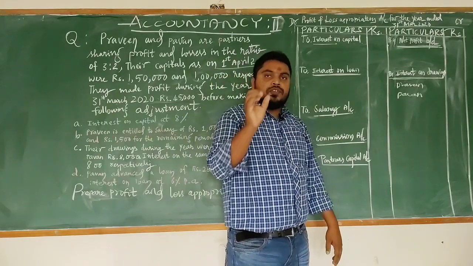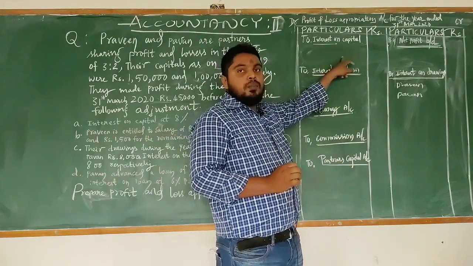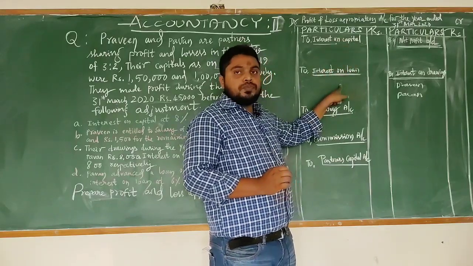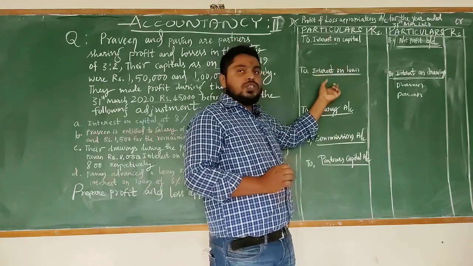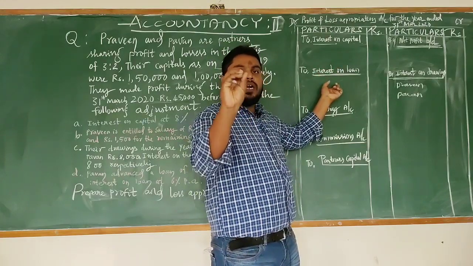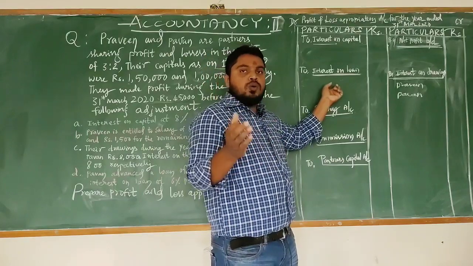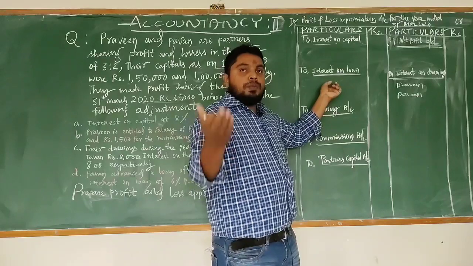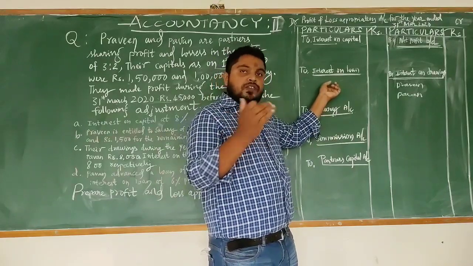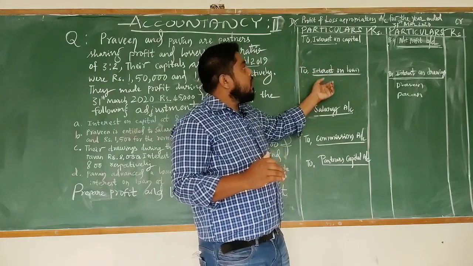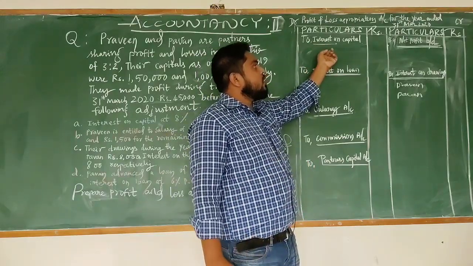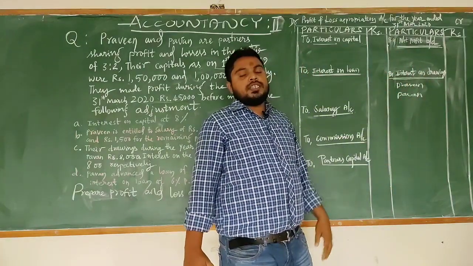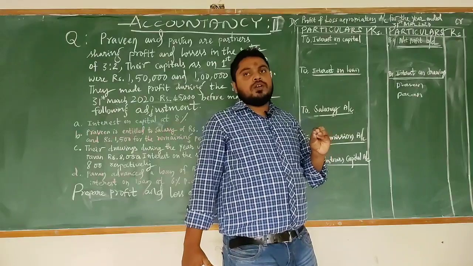So here don't get confused. This is profit and loss appropriation account. It's not a profit and loss account. This appropriation account shows only the appropriation of partners, not by others. The P&L account you have learned in first year, and it is there in the financial statements. Preparing a financial statement is a different concept. From there only, the net profit will be transferred to this profit and loss appropriation account. So it's clear that it's not a profit and loss account, it's a profit and loss appropriation account of a partnership firm.